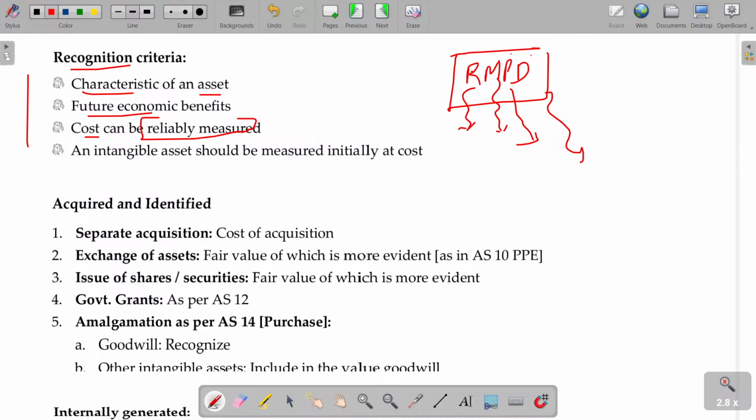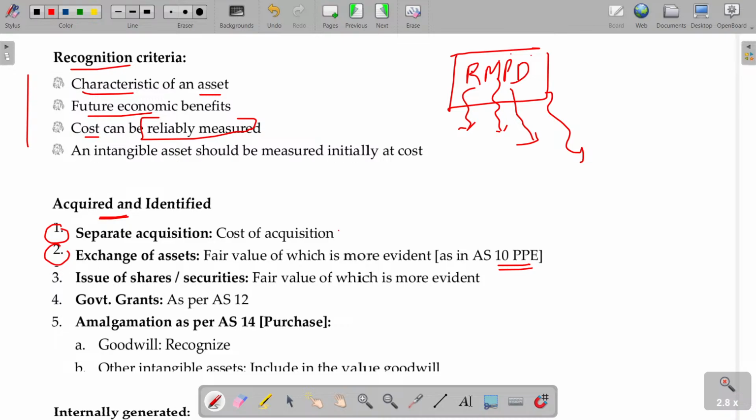In the case of property, plant and equipment, you purchase the asset by paying cash or non-monetary also. The same happens here also, acquired and identified. Separately purchased by paying cash, or exchange of assets, as in AS 10, the property, plant, equipment standard.